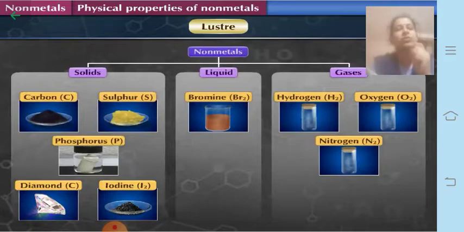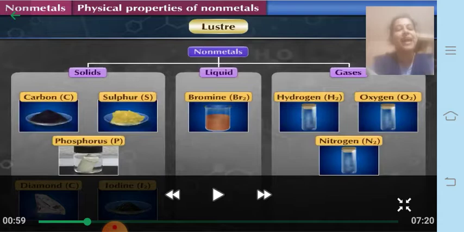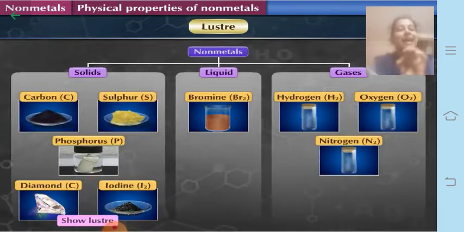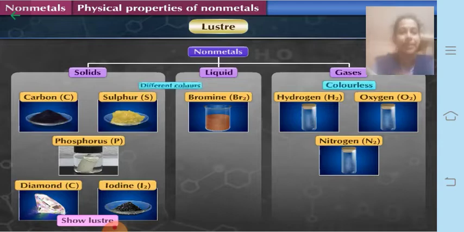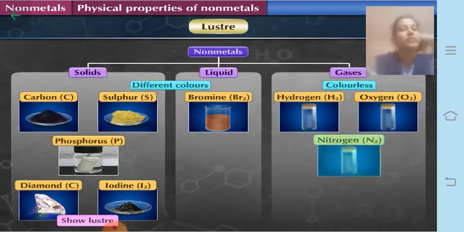It is the most brilliant object naturally found. Even iodine crystals show a brilliant shine. So these are two exceptions for the property called luster.